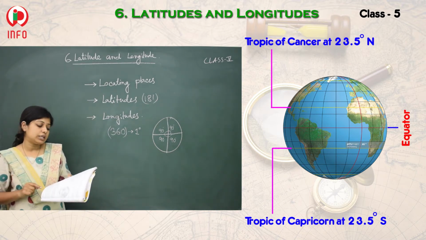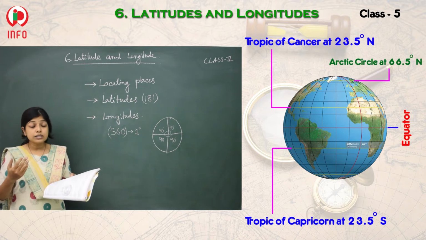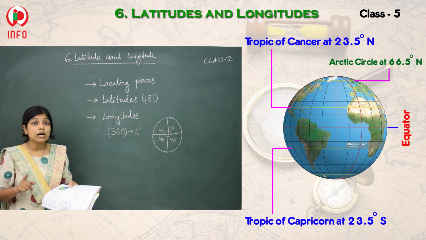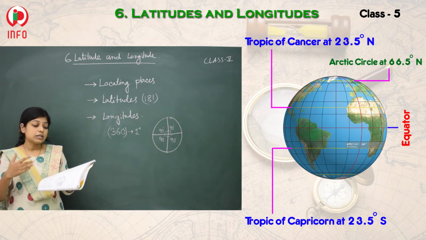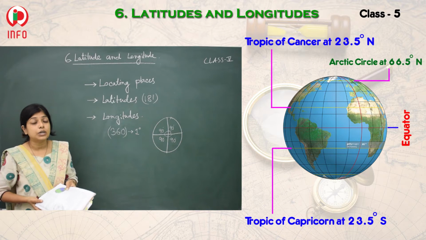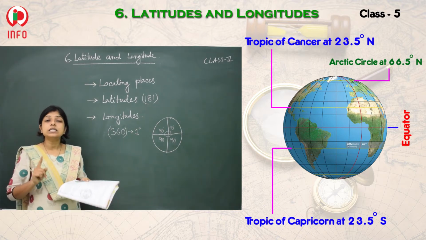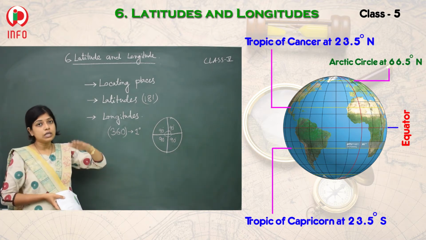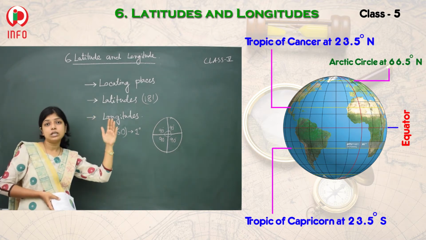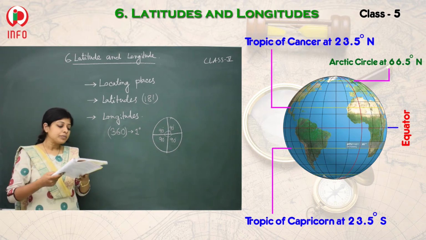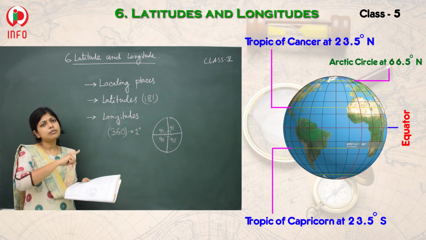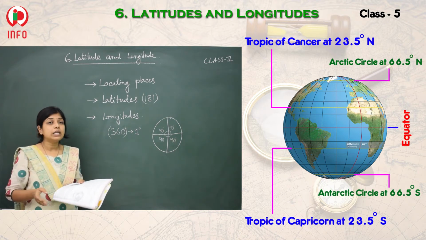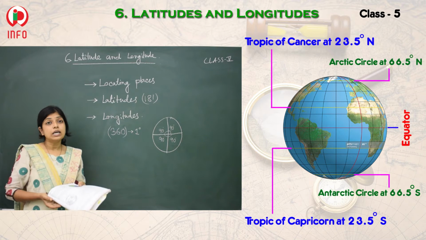And one more thing is there. There is an Arctic Circle. Yes, you learn about the Arctic Ocean. Here the Arctic Circle is also there. That one is situated 66.5 degree north. If you go from the equator 66.5 degree north, you will get the Arctic Circle. And if you travel 66.5 degree south, then you will get the Antarctic Circle.